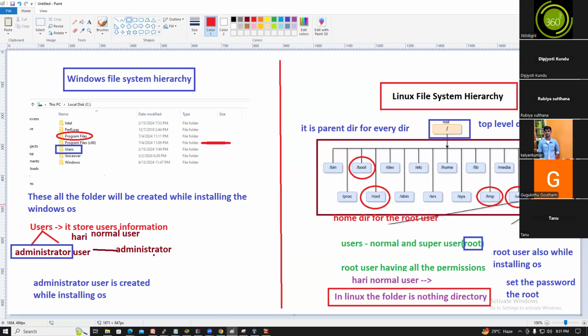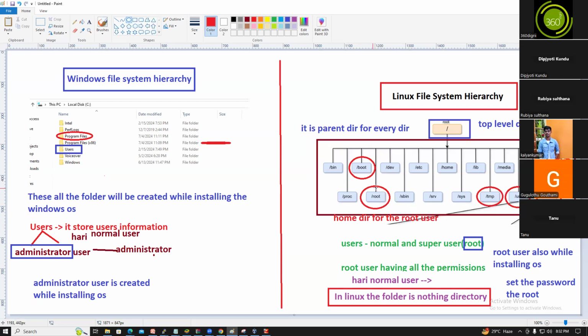The system related software, Java, everything will be installed under /usr. And what is /var? The /var directory contains the log information, related to system logs or application logs. The log information will be available under the /var directory. The optional directory is for third party software installation. Tomcat is a third party one, and the system related softwares will be installed under /usr. /tmp is the temporary directory.